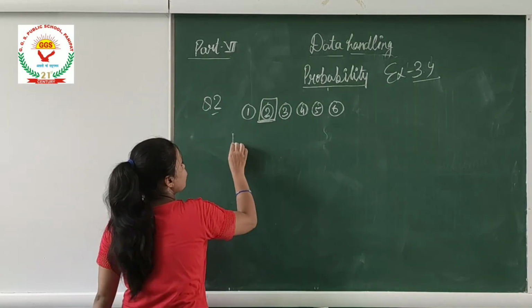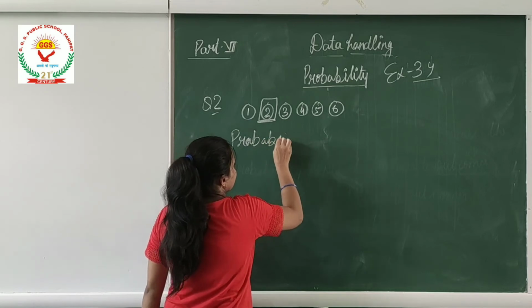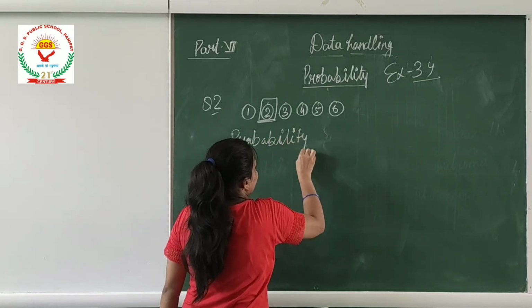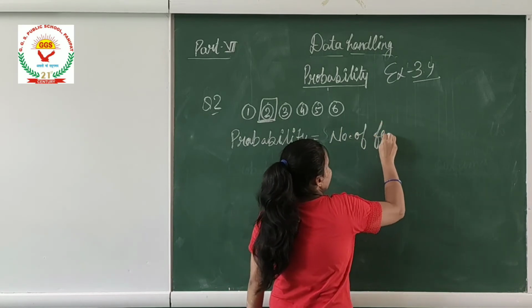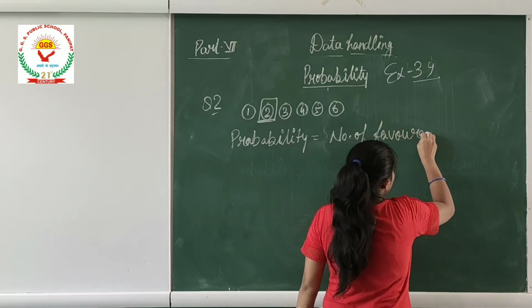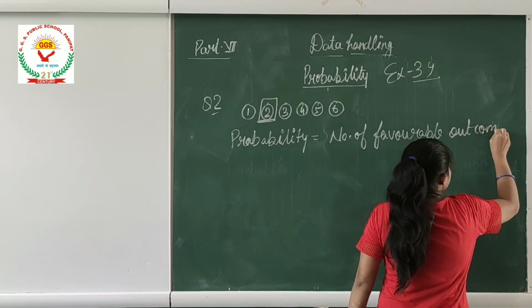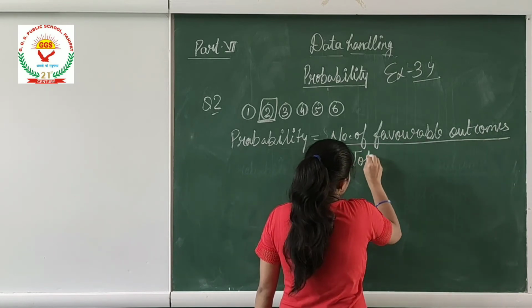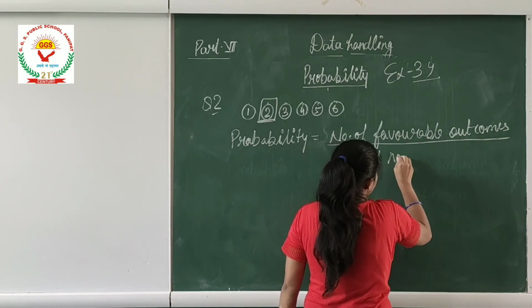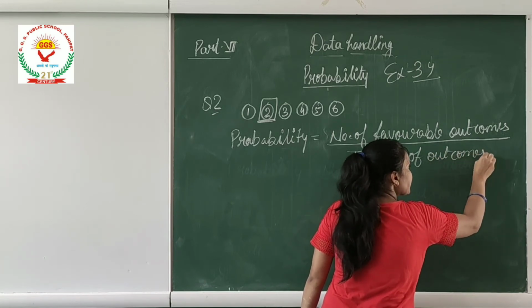Okay. So what is the formula of probability? This is number of favorable outcomes divided by total number of outcomes, right?